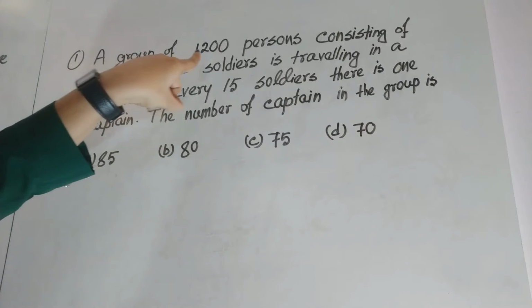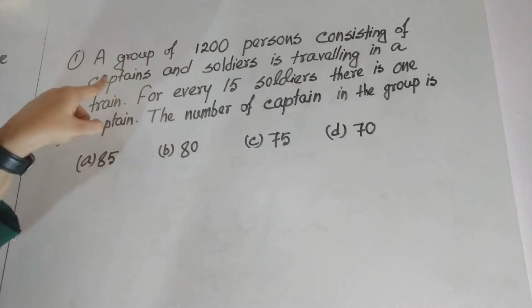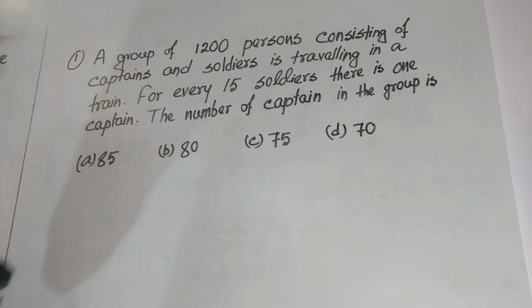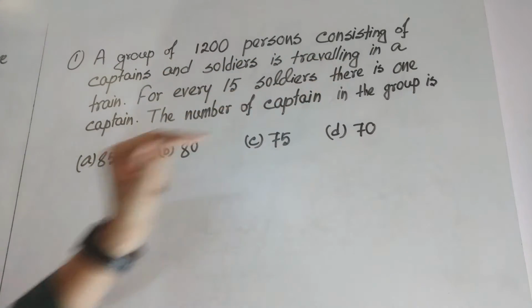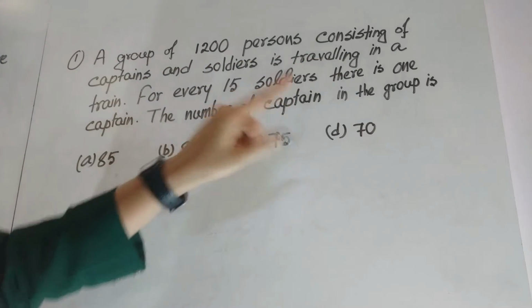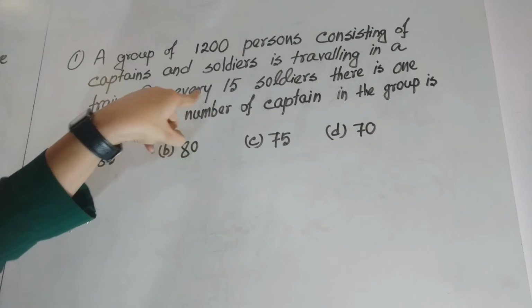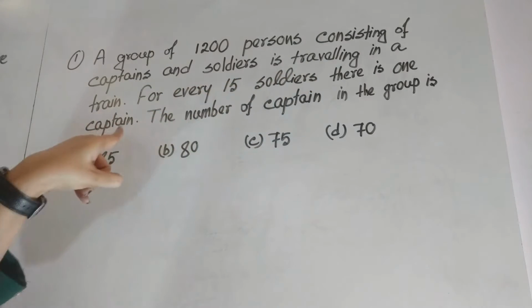See, the first problem. A group of 1200 persons consisting of captains and soldiers is traveling in a train. For every 15 soldiers, there is one captain. The number of captains in the group is, 4 options are given. You can pause the video, try to solve it, then I'll explain. See, here, for every 15 soldiers, there is one captain.